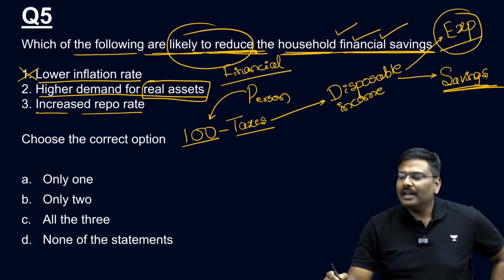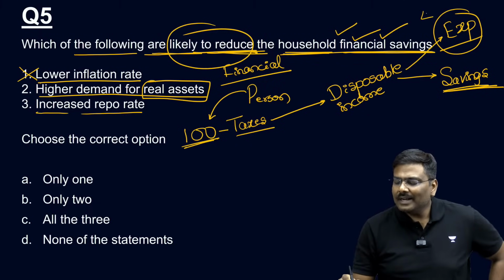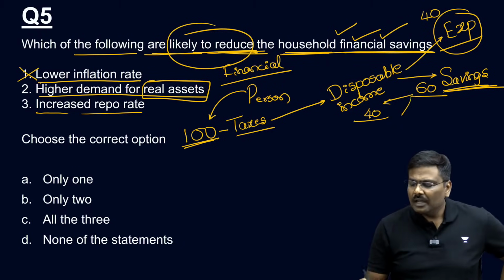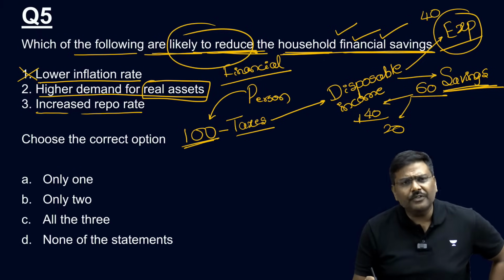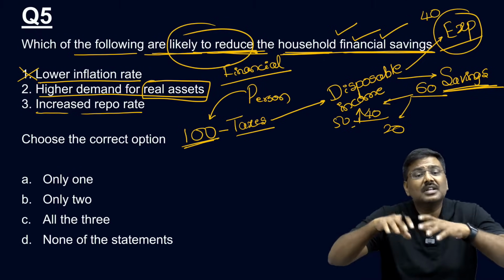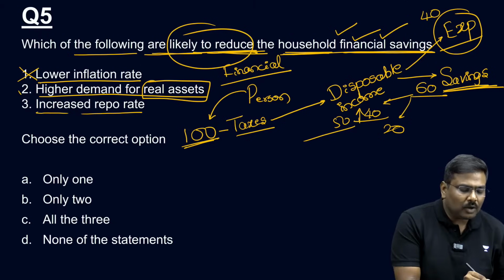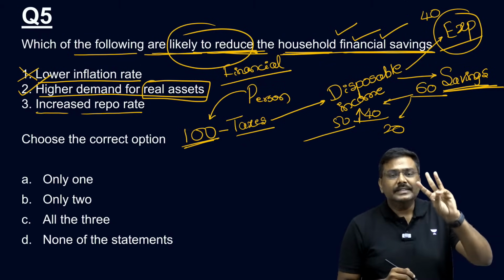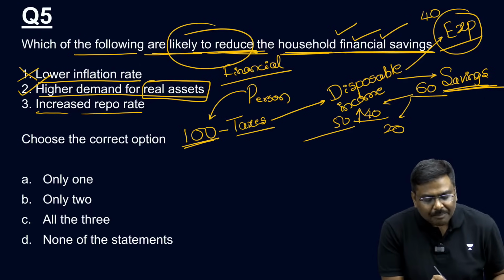Out of 100 rupees, let's say 40 rupees is expenditure and 60 rupees is savings. Out of 60, let's say 40 is physical savings and 20 rupees is financial savings. If physical savings increase from 40 rupees to 50 rupees, automatically financial savings will reduce. Correct? All of you okay? The second statement is correct. Third one, increased repo rate.